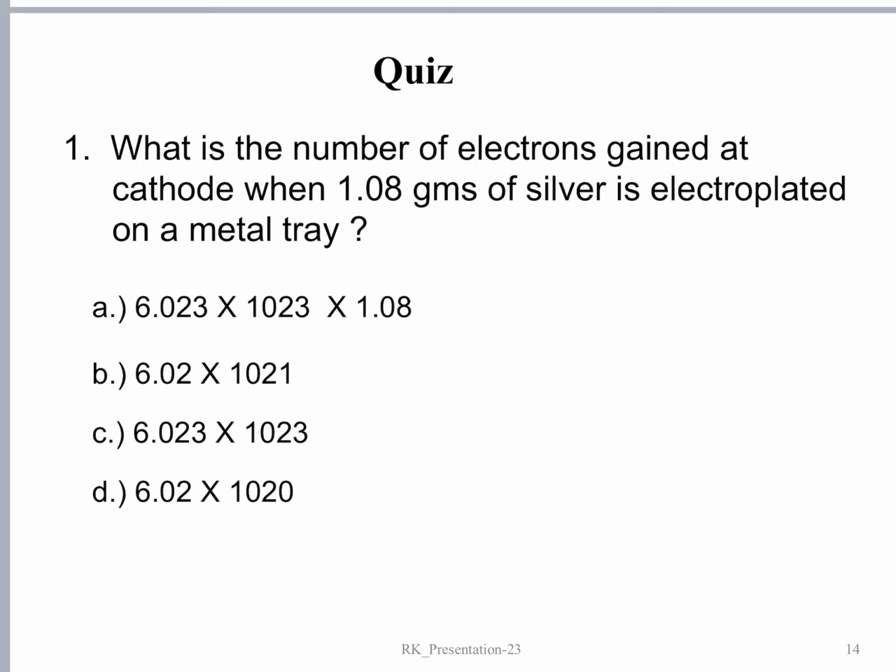To deposit 1.08 grams of silver, we divide 108 by 100, and likewise divide the Avogadro number by 100. So it becomes 6.02 into 10 to the power of 21. So the number of electrons gained at the electrode for the deposition of 1.08 grams of silver is, answer B, 6.02 into 10 to the power of 21.